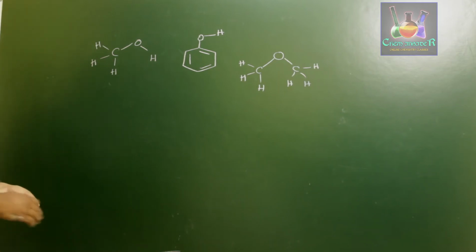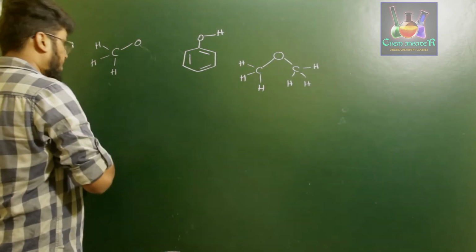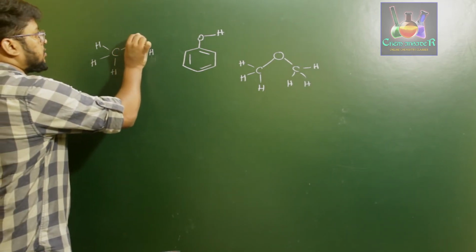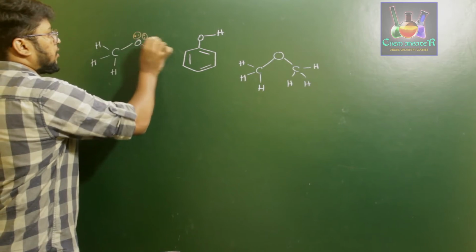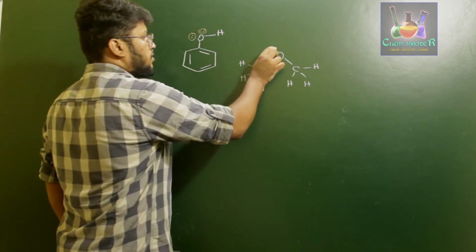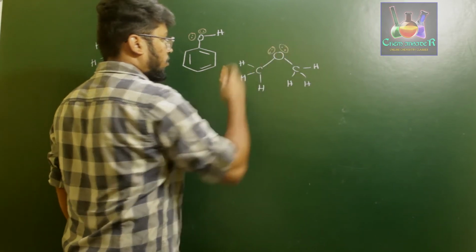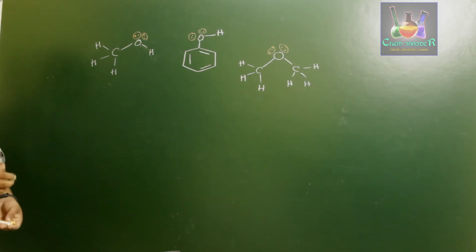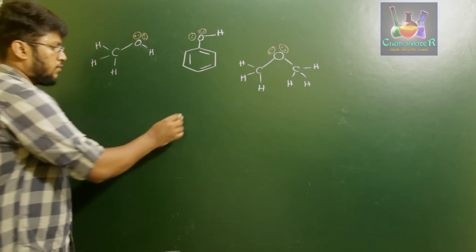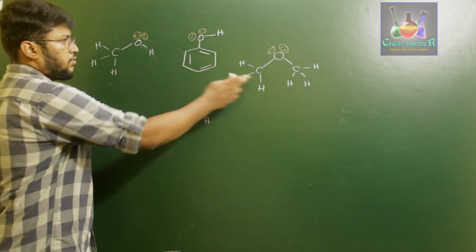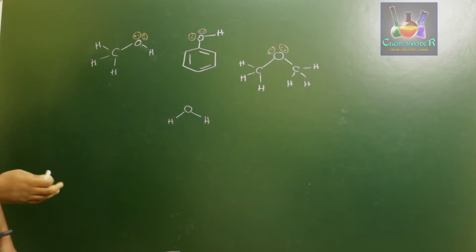But what we observe here is, since lone pairs of electrons are present on the oxygen atom, they exhibit a different kind of repulsion between themselves and with the bond pair electrons. If you consider the structure of alcohol, the oxygen atom clearly contains two lone pairs of electrons and two bond pairs. Now for the repulsion observed in the water molecule, if you write down the structure of water here, these two groups compared to these three are quite different, that is, quite smaller, right?